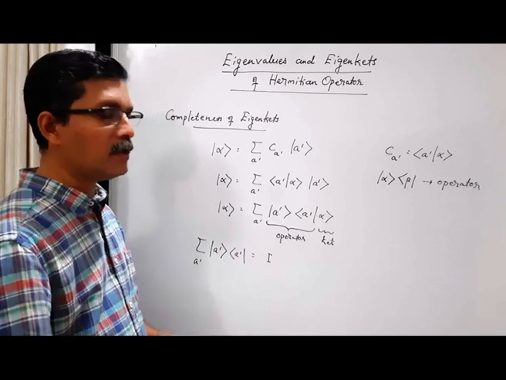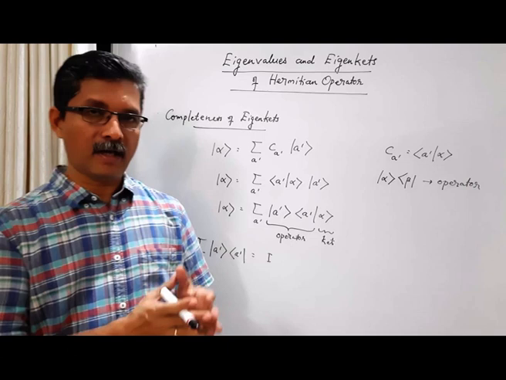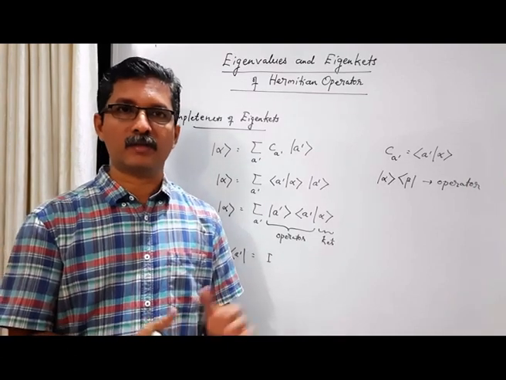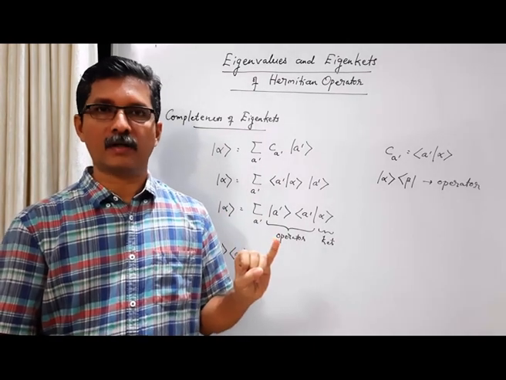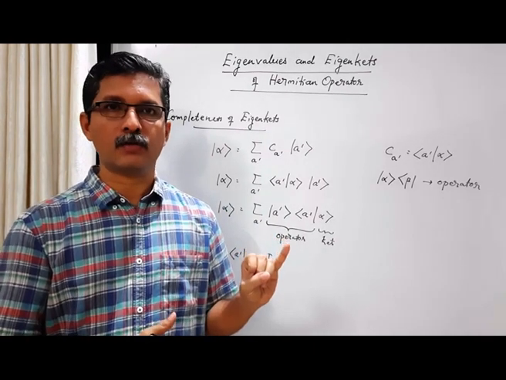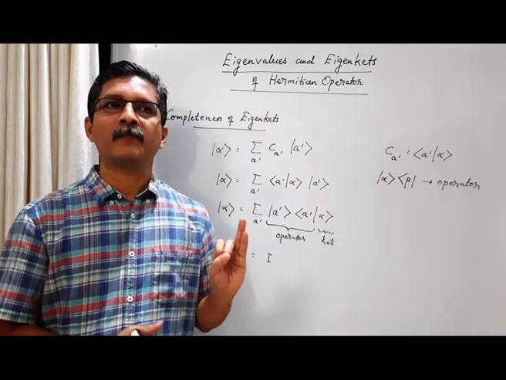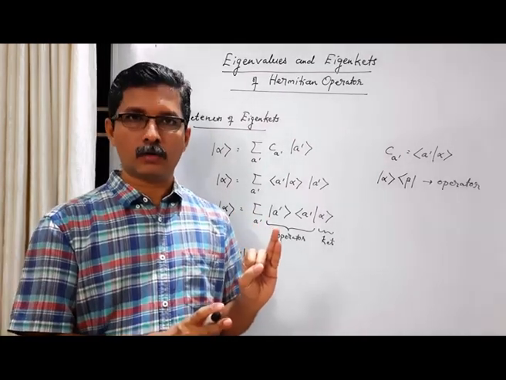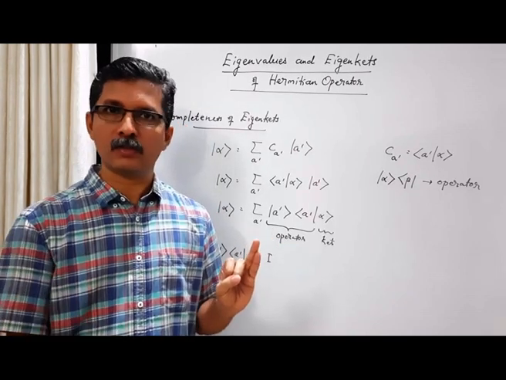So the eigenvalues and eigenkets of a Hermitian operator have three important properties. One is that eigenvalues are real. Eigenvalues of a Hermitian operator are real. Second, eigenkets of a Hermitian operator corresponding to different eigenvalues are orthogonal. And we can also say that they are orthonormal because we can always normalize them.